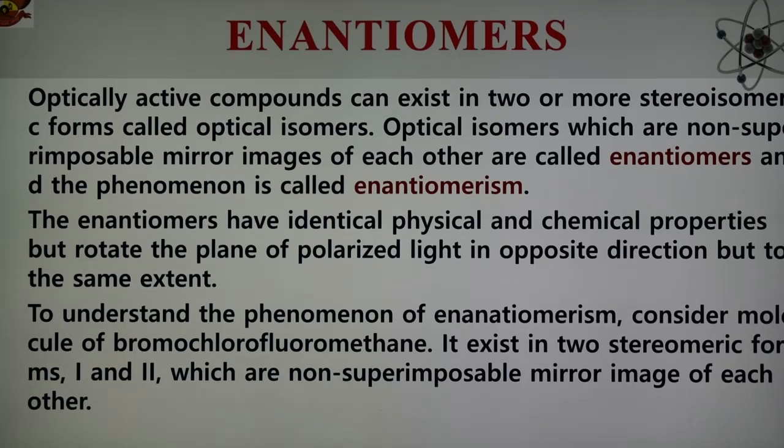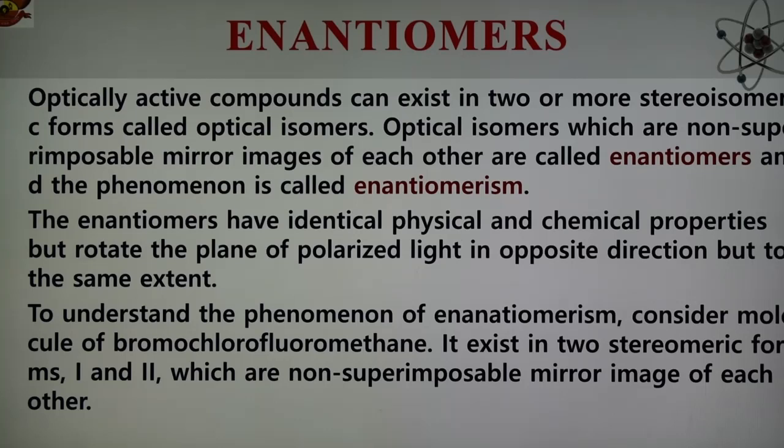This phenomenon is known as enantiomerism. The enantiomers have identical physical and chemical properties, but they rotate plane polarized light in opposite directions, towards right or towards left, but to the same extent. Now, to understand this phenomenon of enantiomerism, we can consider the molecule of bromochlorofluoromethane.